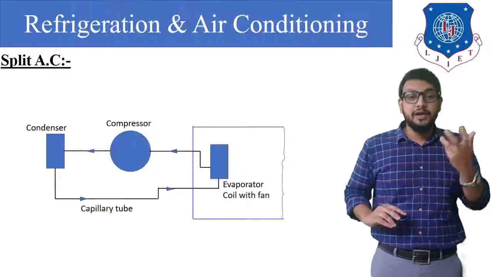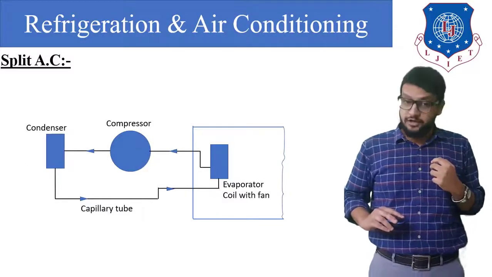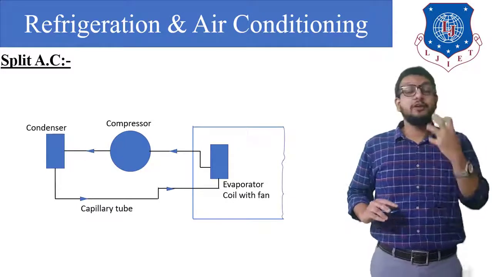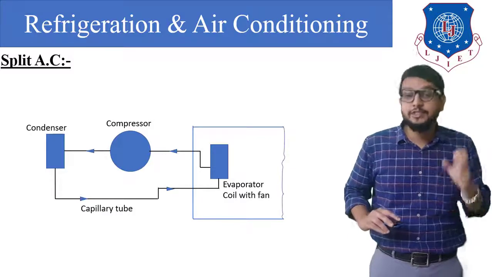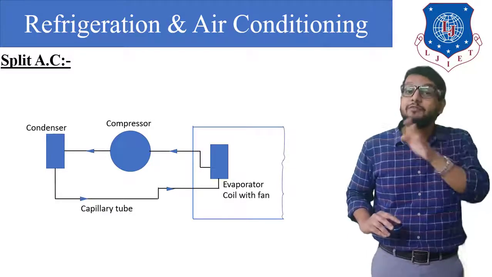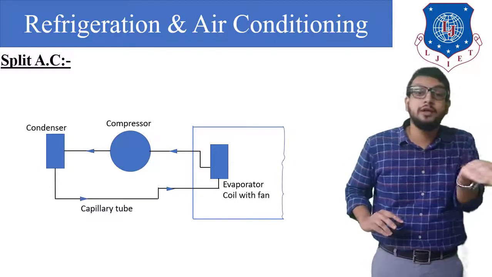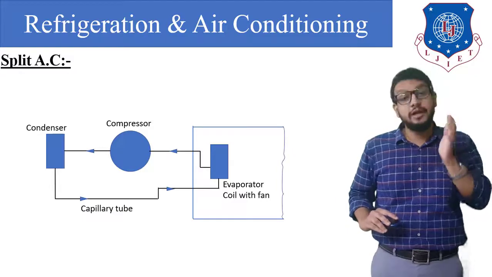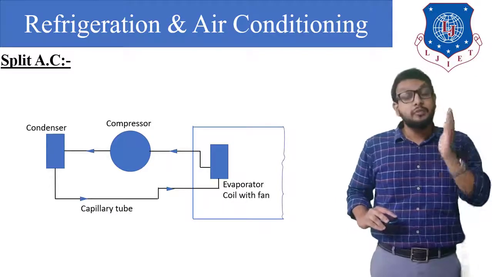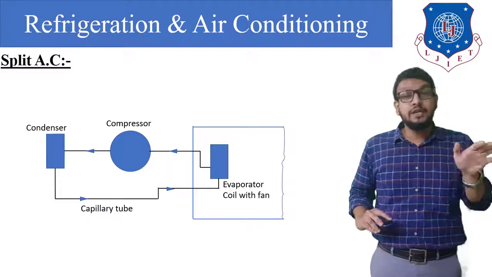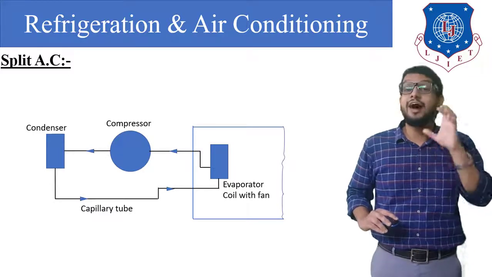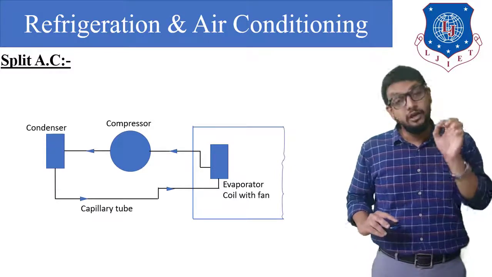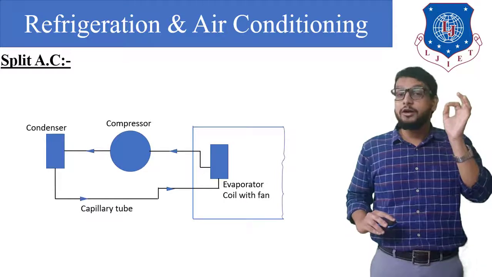Okay guys, so now let's see our next type of AC, that is our split air conditioner. A split air conditioner is a modification of a window air conditioner in which, as the name itself suggests, split, which means we have split the window air conditioner in two parts, indoor unit and outdoor unit. All the components are going to remain the same, that is condenser fan, evaporator, blower, filter, all are the same, but we have just split it so that the outdoor unit can be placed anywhere away from our air conditioned room. Even we can place that unit on a terrace.